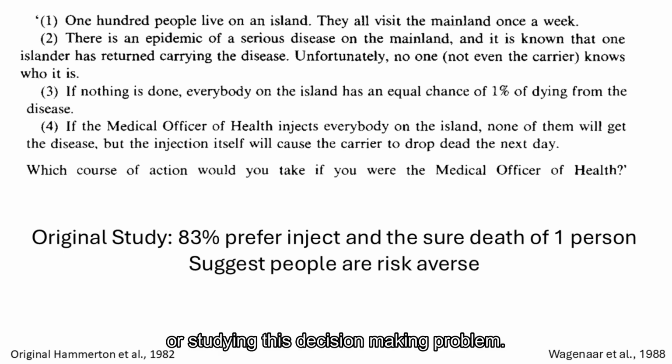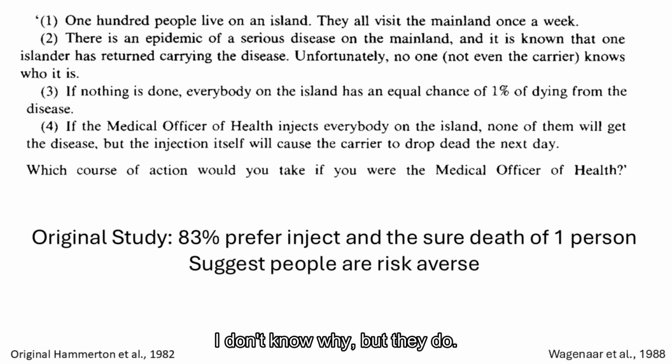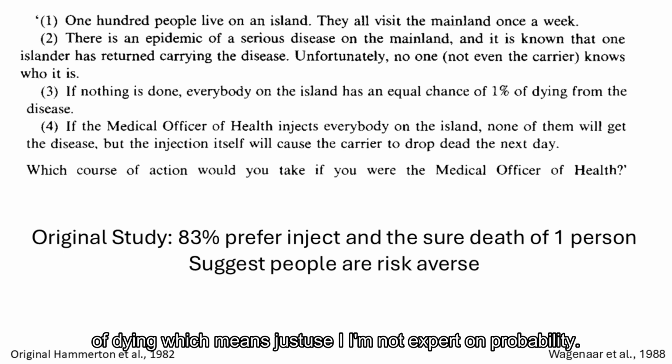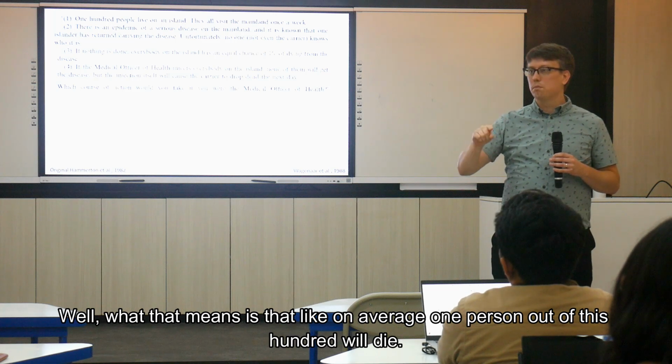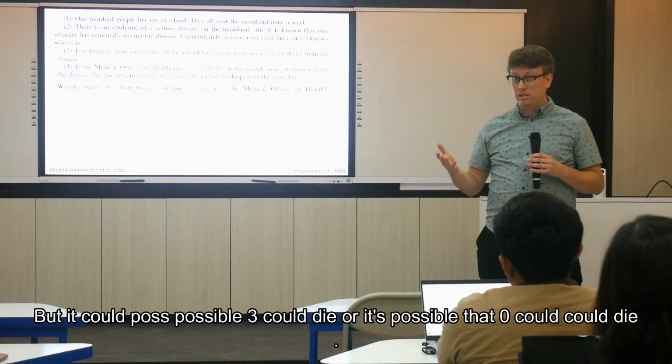They were studying a risky decision-making problem. Risky decision-making researchers love questions about people living on islands. I don't know why, but they do, and this is one of them. So you can choose: either way, one person will definitely die out of your 100 population, or everybody has an equal 1% chance of dying, which means, because I'm not an expert on probability, I had to think about what that meant. On average, one person out of the 100 will die, but it's possible that 3 could die, or it's possible that 0 could die.